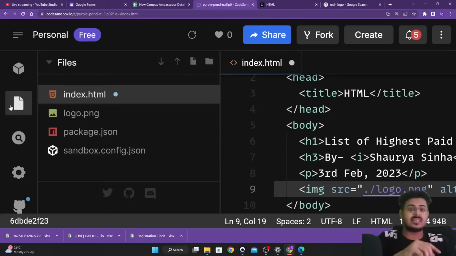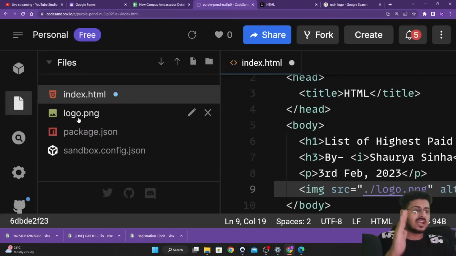Now we know that inside of the same folder as index.html, we are having our logo.png as well. Are you guys able to see this? Please let me know. I'm going to answer all your questions, guys. First, try to understand what I'm saying.